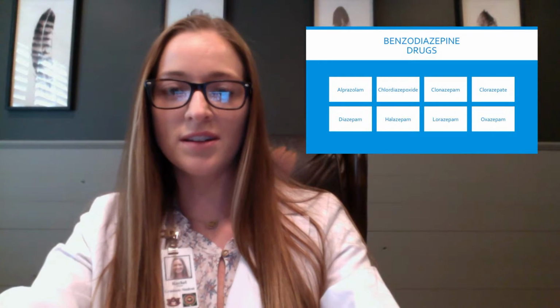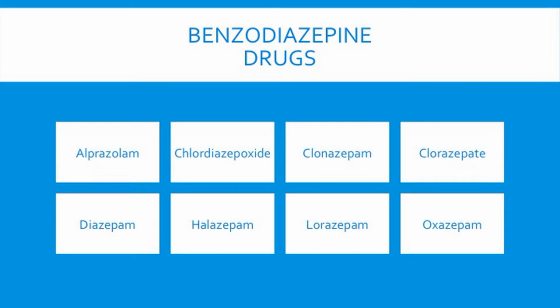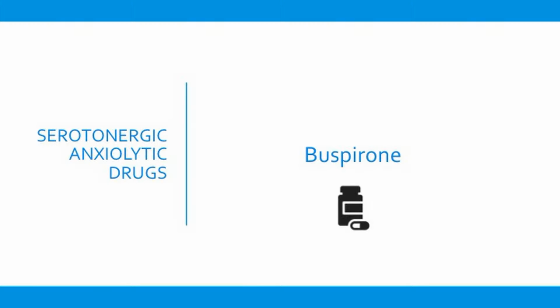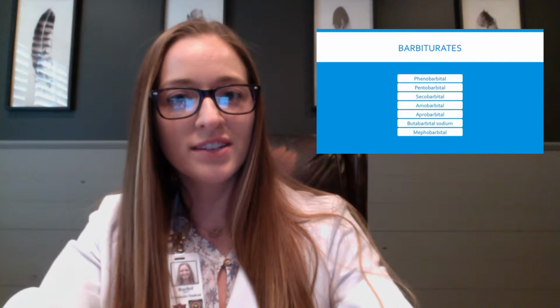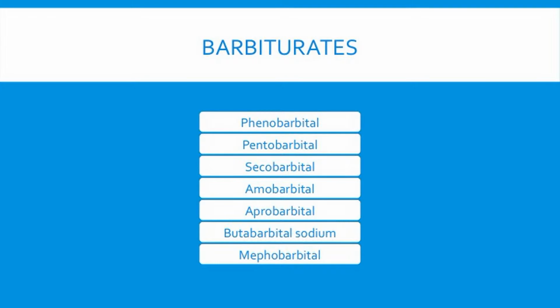There are many drugs included in the benzodiazepine group. Here's a list of drugs such as alprazolam or Xanax, and lorazepam, or Ativan. Of the serotonergic drugs, buspirone is the only drug approved for use in the United States for the treatment of anxiety. This drug group will be referred to just as buspirone for the remainder of the presentation. There are also many drugs in the barbiturate group, such as phenobarbital. This is not to be confused with another drug in this group, pentobarbital.